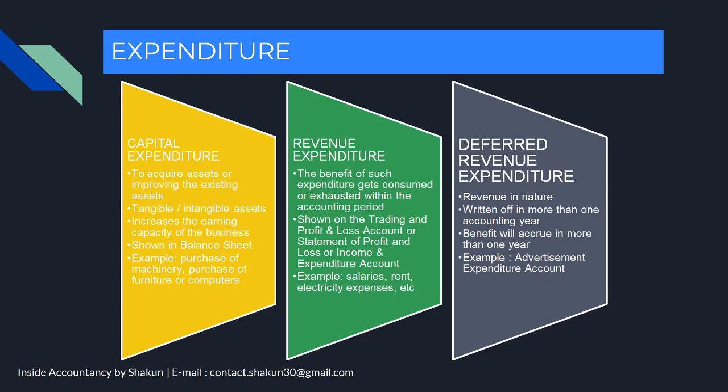Now, these assets can be tangible or intangible, and they are always shown on the asset side in the balance sheet. Now, such expenditures may be for the purchase of machinery, for the purchase of furniture or computers to be used for carrying out the business. So, all these expenditures which you are not making on a regular basis and for which you are spending huge amounts which increases the earning capacity are referred to as capital expenditures.